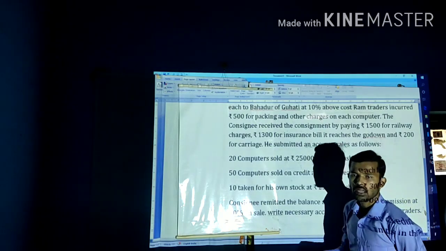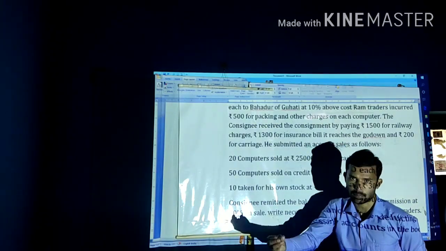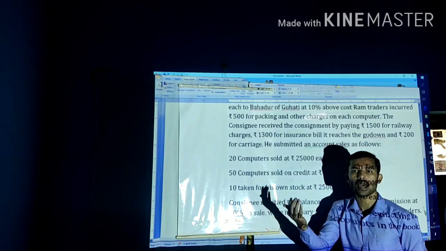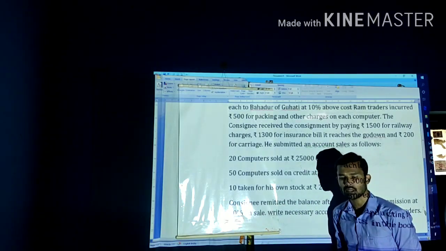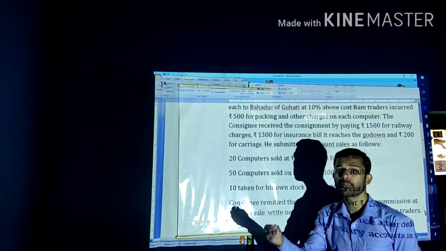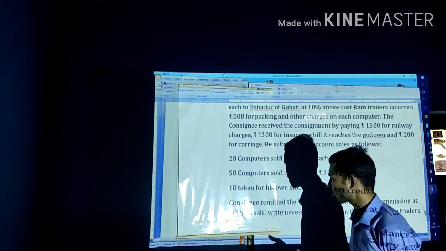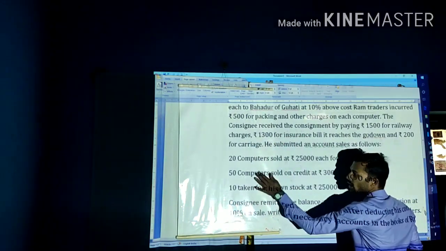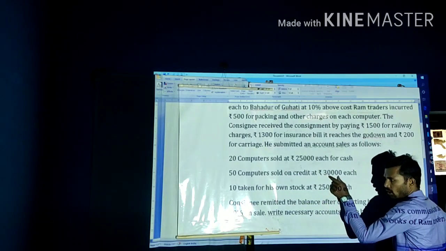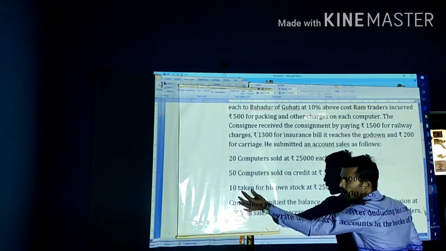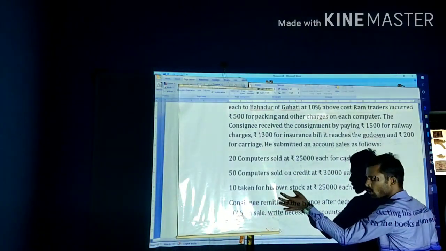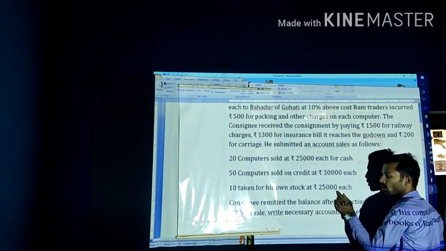Obviously, if any person gives credit, they will charge a higher rate, because credit allows the buyer to pay slowly, so a higher amount is charged. Right. 50 computers sold on credit at 30,000 each and again 10 taken for his own stock at 25,000 each.